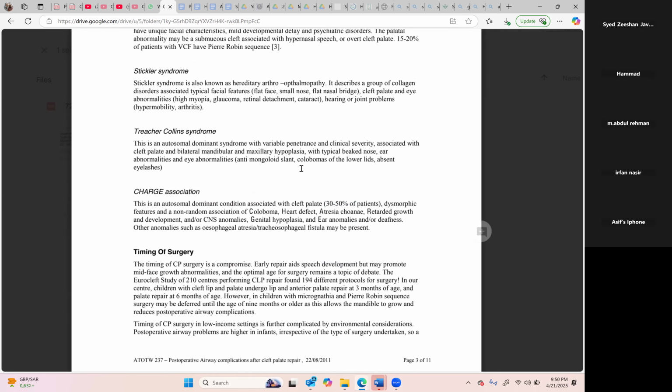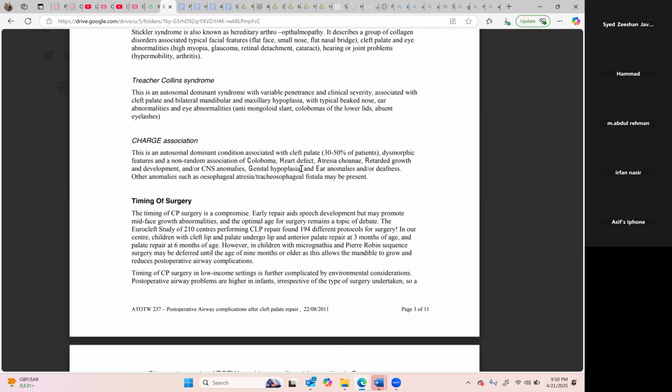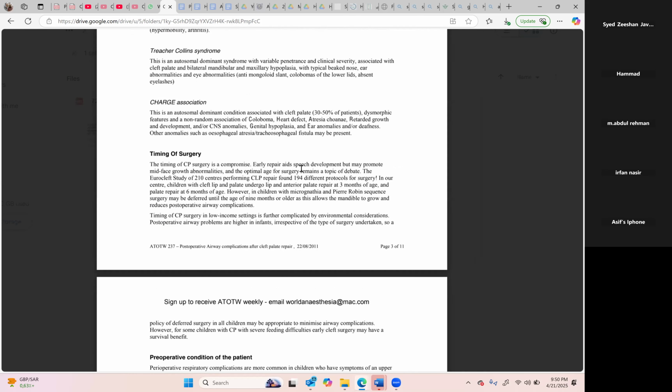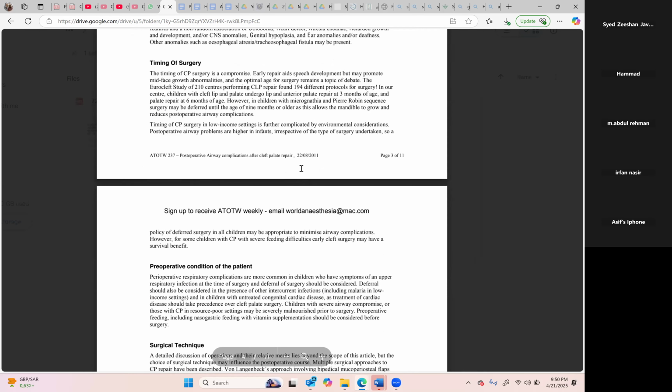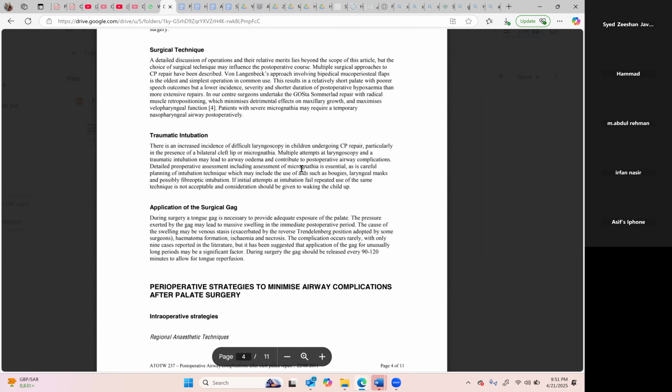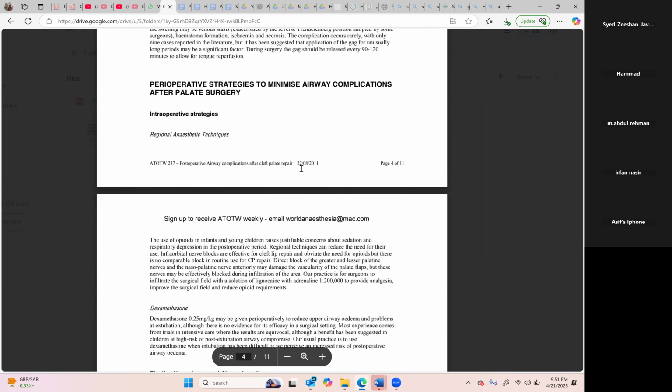Okay, you see, these are the things which they are happy just to tease you with. CHARGE association: coloboma, heart defect, atresia choanae, retarded growth and development. Because pediatric anesthesia, again, I tell you, even though I'm working as a consultant, usually I'm not doing pediatric anesthesia, because there are specific pediatric anesthetists who are handling these cases.